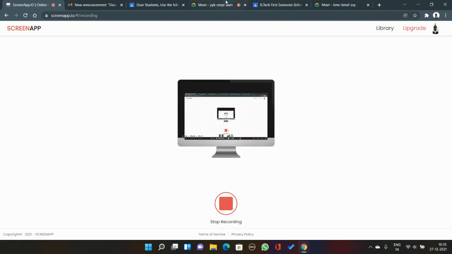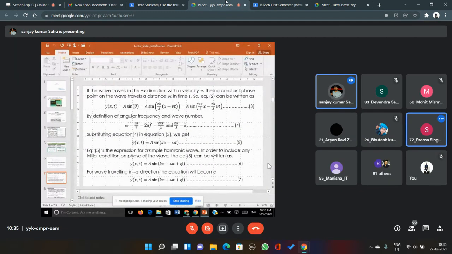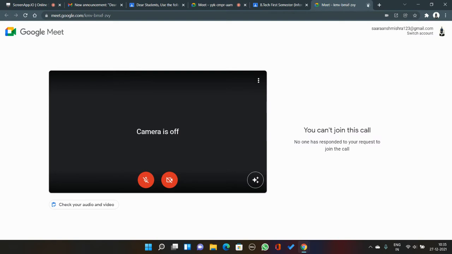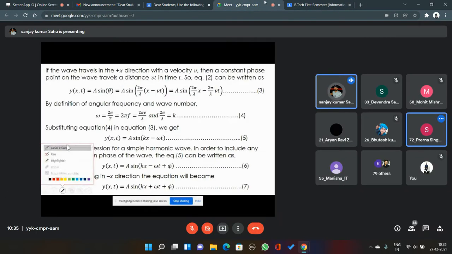Respect to position as well as time of the particles of the intervening medium in which the wave is propagating can be written as y of x,t equal to a sin(kx minus omega t). Correct?